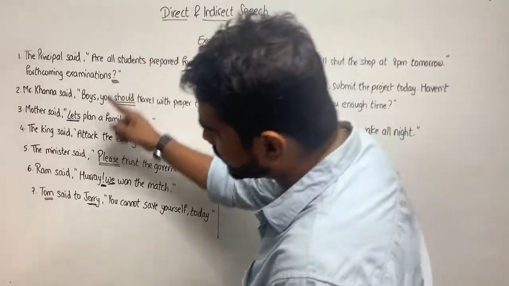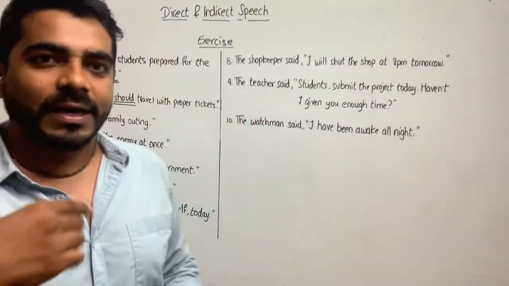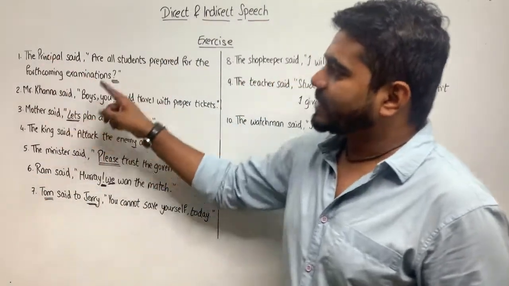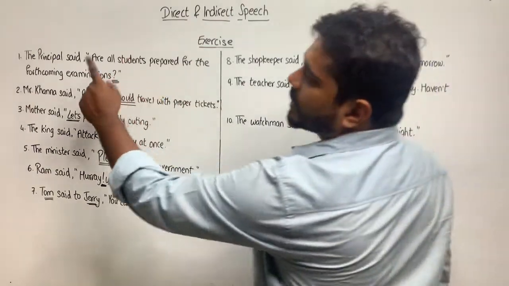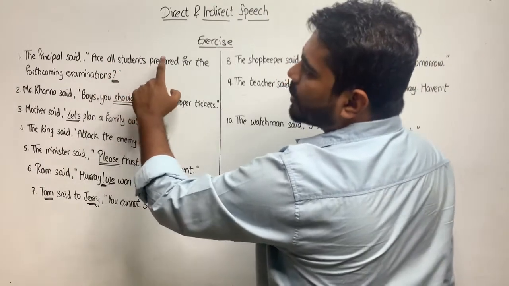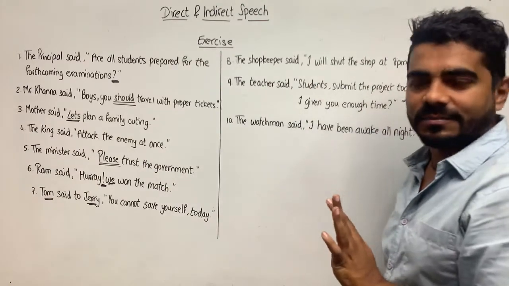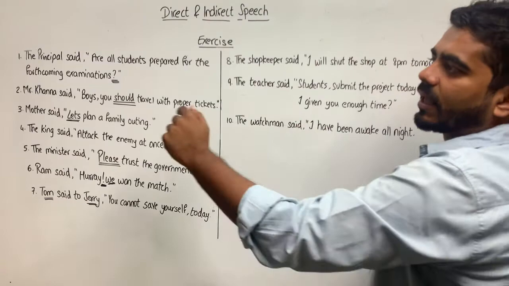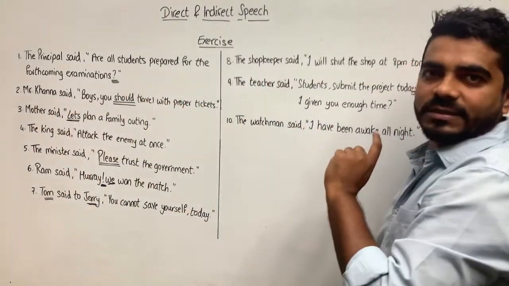Now, what I'll do is, I'll give you all the answers together. You can verify if you've written the answer or write when I am dictating this. Alright, the first one. The principal said, are all students prepared for the forthcoming exams? The principal asked whether or if all students were prepared for the forthcoming examinations. The second one. Mr. Khanna said, boys, you should travel with proper tickets. Mr. Khanna advised the boys to travel with proper tickets.